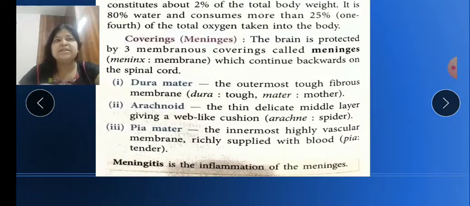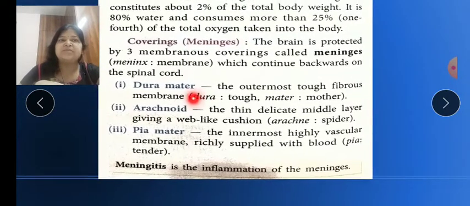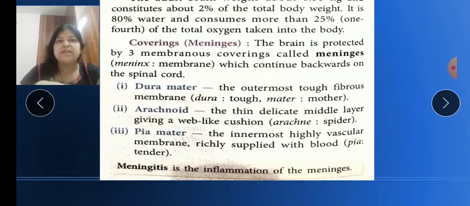Like this, the brain is also protected by three membranous coverings, which are called meninges. Meninges means membrane. So these three membranes together form the meninges. The first membrane is dura mater, which is the outermost fibrous membrane. Then is arachnoid. Arachnoid is very delicate, and it is the middle layer membrane. It gives a cushion-like structure, a cushion to our brain.